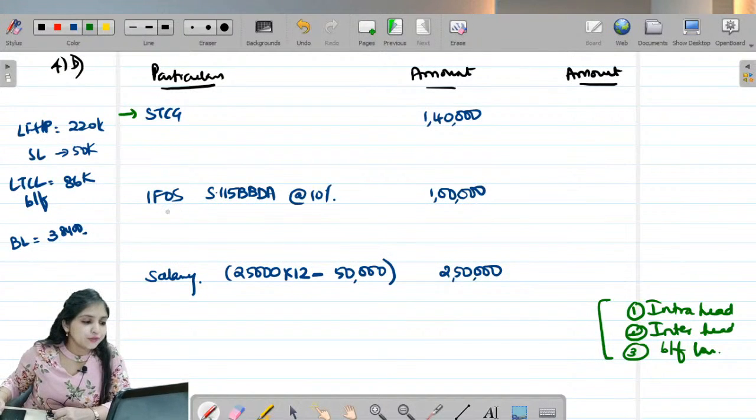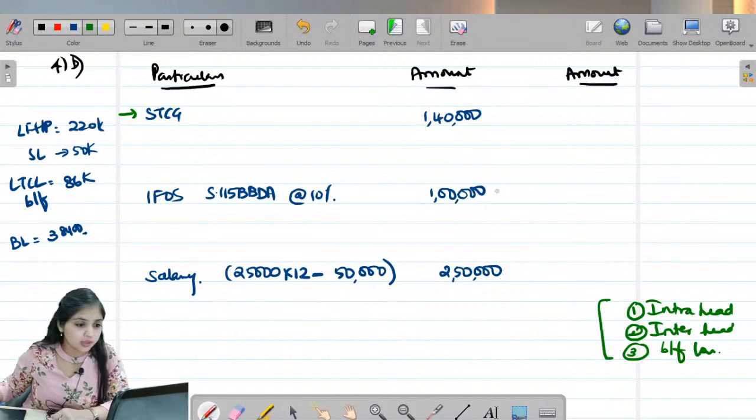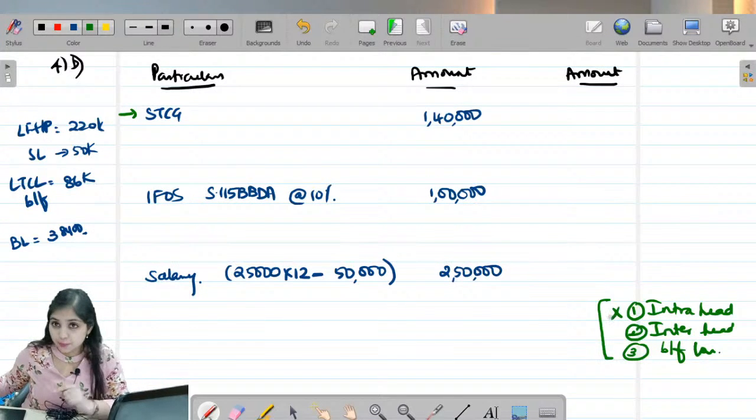Fine. Then IFOS. This is 115BBDA. Anyways, we can't adjust any loss against this income. Fine. And then we have salary. So intra-head, nothing possible.